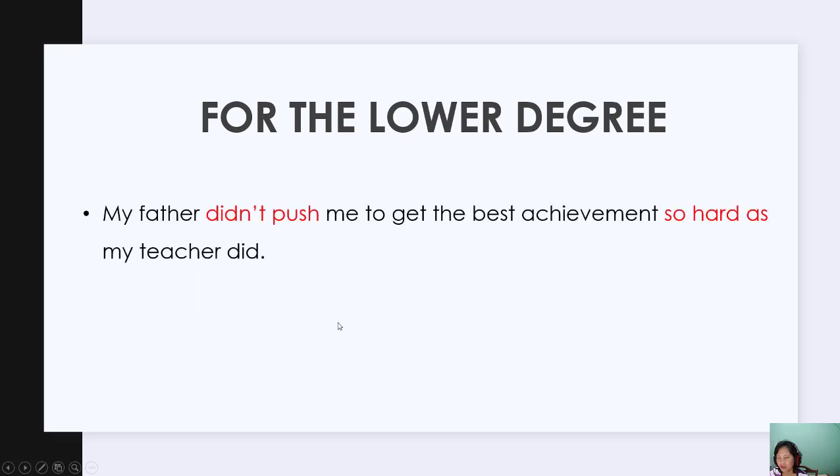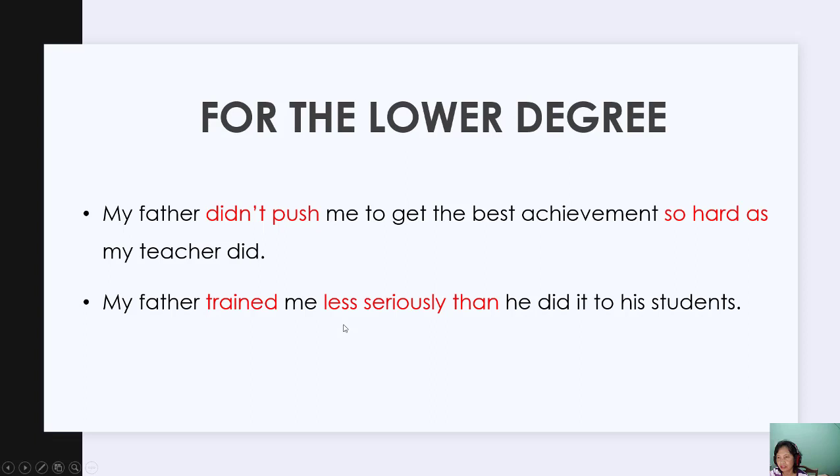Okay, and then for the lower degree, as I told you in degrees of comparison with adjective, we have not, so, blah blah blah, as. And we have here didn't push because it is a verb, negative, and then the adverb: so hard. My father didn't push me to get the best achievement so hard as my teacher did. So, and then you have the adverb here, as. You can have this also.